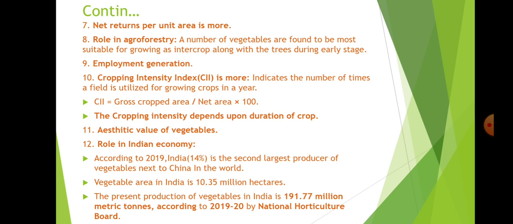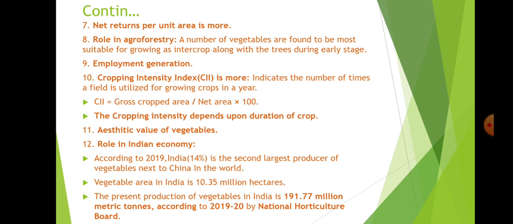Next, the cropping intensity depends upon the duration of the crop. This is important to be noted. If you put onion in summer, it will take 2 seasons for completion of its life cycle. In the first season, if you put 4 hectares of onion in summer, then in the next Kharif season those 4 hectares will not come under the next cultivation, because they are already occupied for 2 seasons.